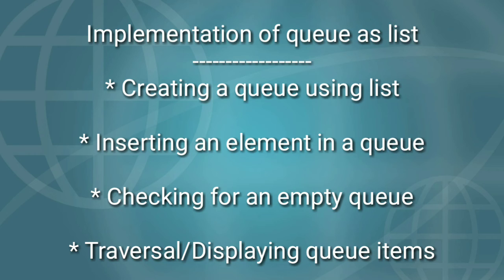So if you want to perform a deletion operation, you should check whether the given queue is empty or not. Then the last operation is traversal or displaying queue items. That means after each operation we can display queue items. These are the four basic operations in a queue.